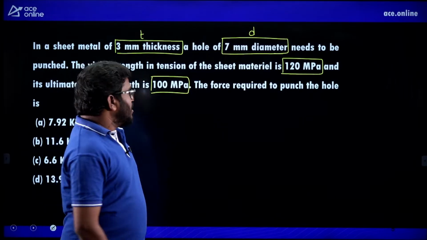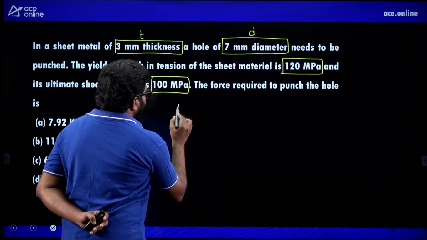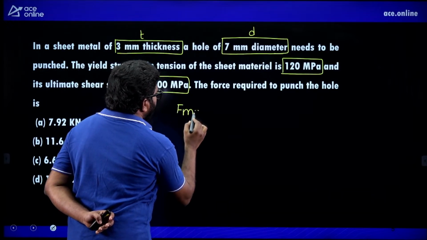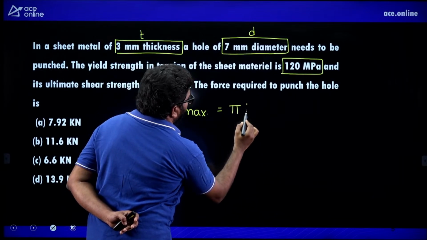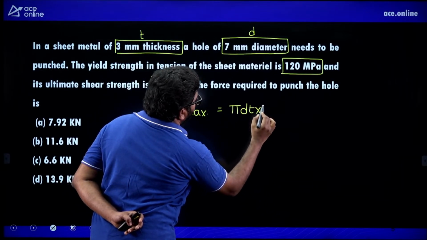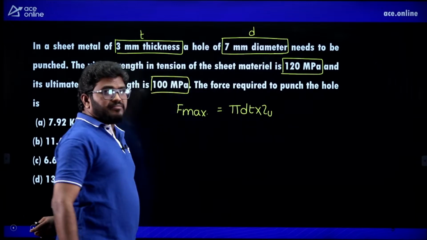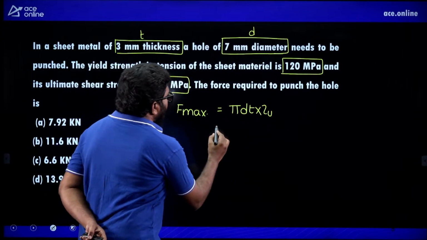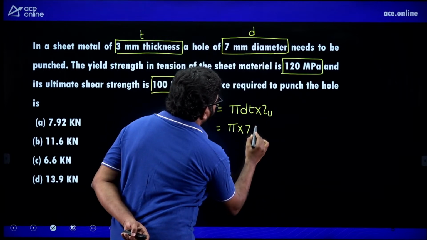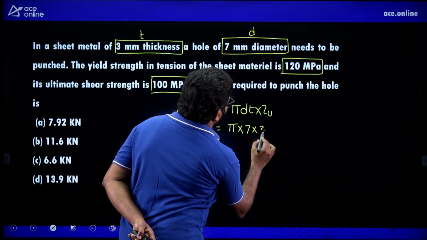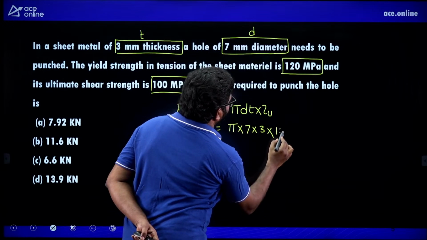Simple basic question. The maximum punch force is nothing but the sheared area, that is pi d t, into the shear strength of the material. Here pi into diameter 7 mm, thickness 3 mm, into 100.